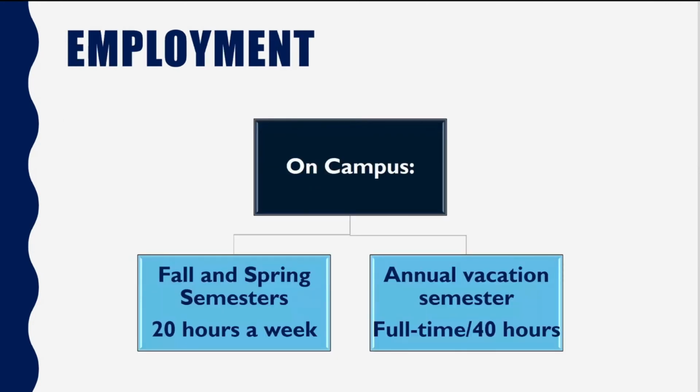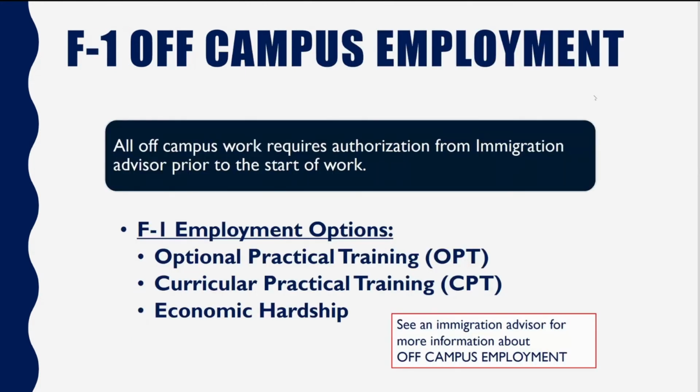As for employment, you as an international student can work on campus for 20 hours a week during the fall and spring semesters. During the annual vacation semester, which is summer, you can work up to 40 hours per week on campus. You can also work this 40 hours per week on campus during our winter and spring breaks. Now, you are here in the United States primarily to study, thus your employment opportunities are restricted as such. For any other additional employment, you have to actually apply for specific and authorized permission.